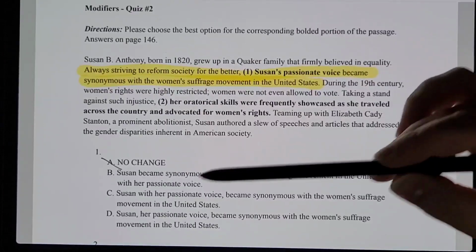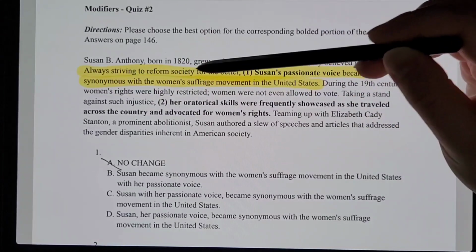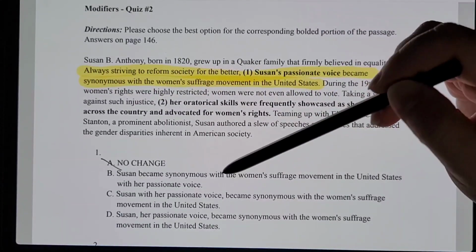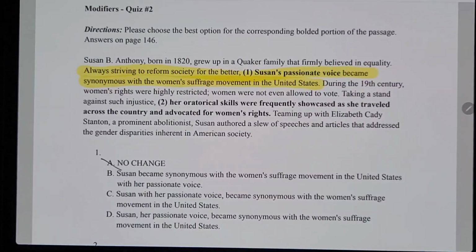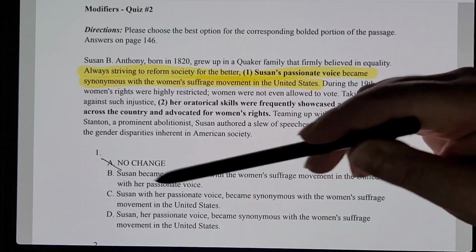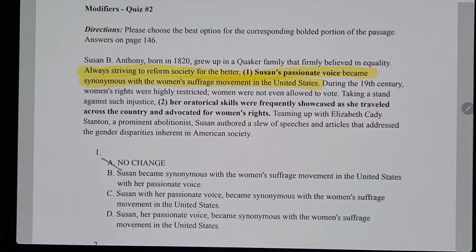Okay, so now let's try B. Always striving to reform society for the better, Susan became synonymous with the women's suffrage movement in the United States with her passionate voice. That's totally fine from what I see so far, so let's keep going. Maybe there's a more concise correct answer. So remember, we always have to look out for that.